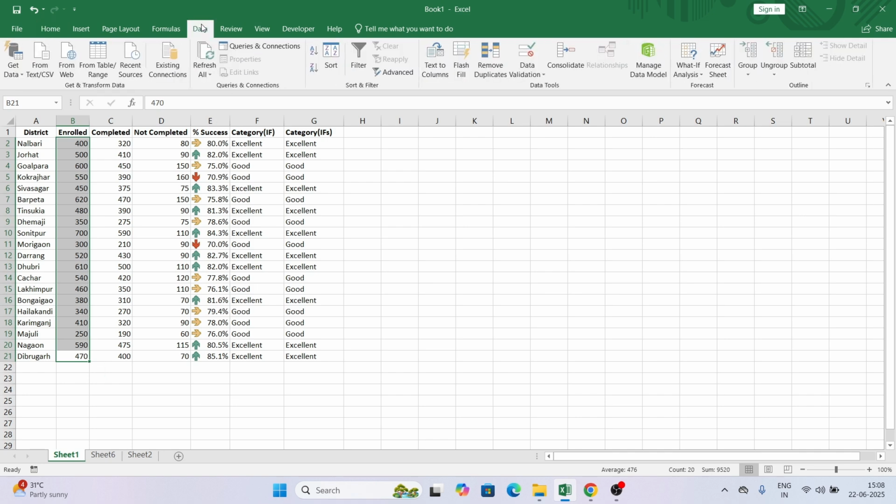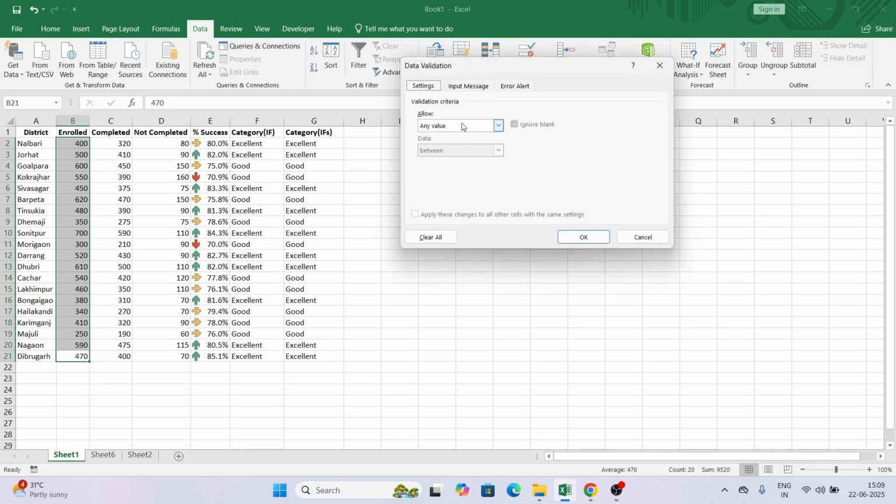Go to Data, and there you have an option called data validation. So I will choose this one. Here it is allowed as any value. Instead of any value, you have to choose, let's say, whole number. Now it's between, the minimum is 1 and the maximum is 1000. So you have to give it. Minimum is 1 and maximum is 1000. So this is data validation.